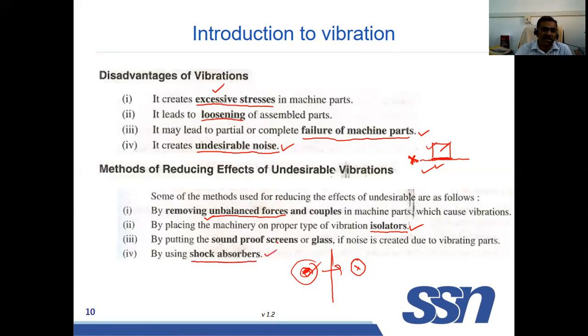You might have studied shock absorbers used in vehicles. 4-wheeler, 2-wheeler, we use shock absorber. That is used between the body and the axle. So whatever vibration we get from the ground, the roughness of the road, that will not be transmitted because we are using the shock absorbers. So that will reduce the vibration passing to the passengers. So that is shock absorber.